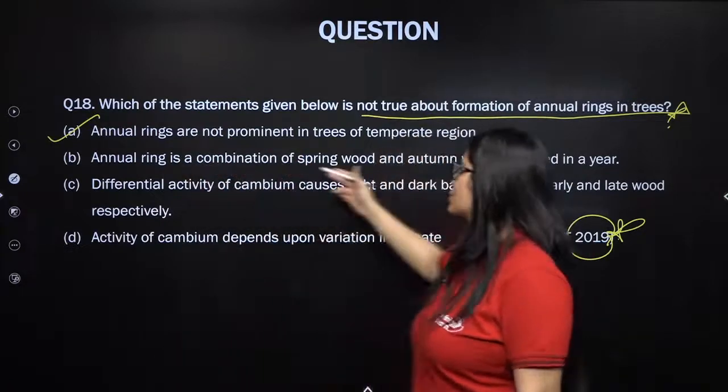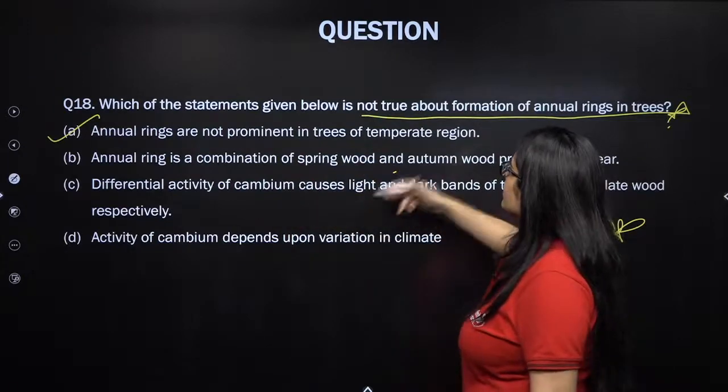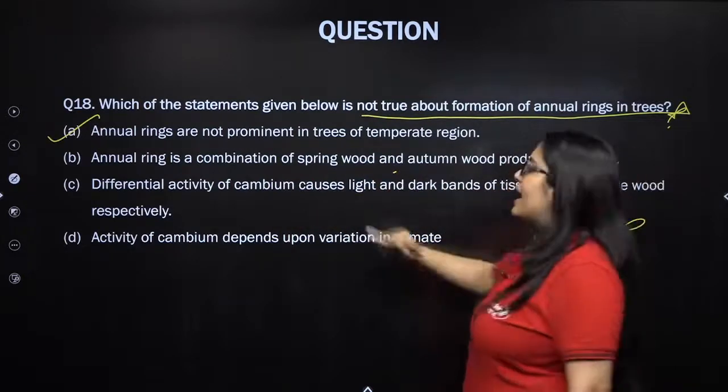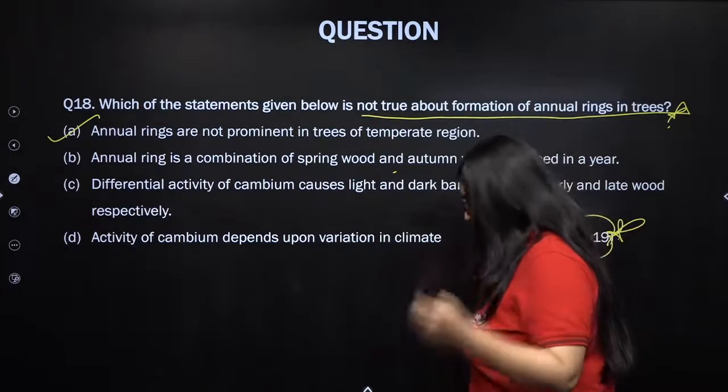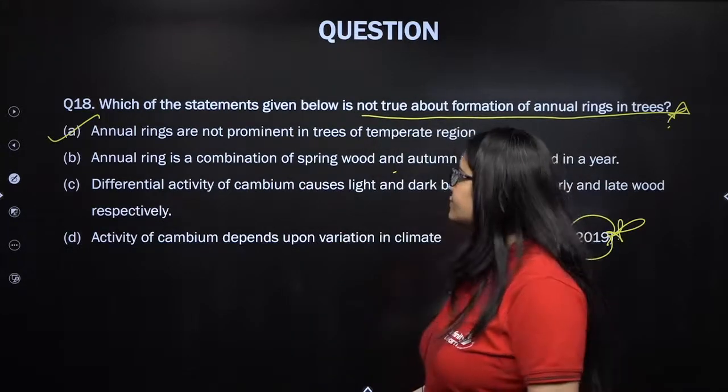Annual ring is a combination of spring wood and autumn wood. That's right. Differential activity of cambium causes light and dark bands. That's also right. Activity of cambium depends upon variation in the climate. That's right. Excellent. Let's see the next question.